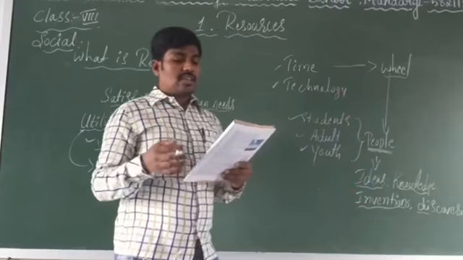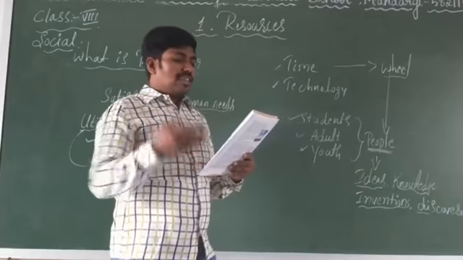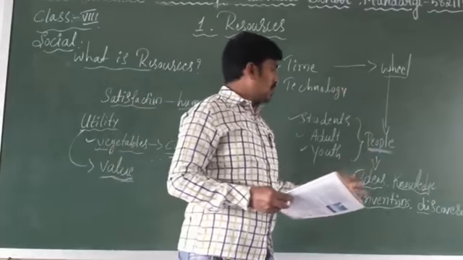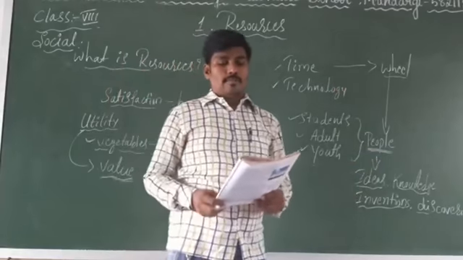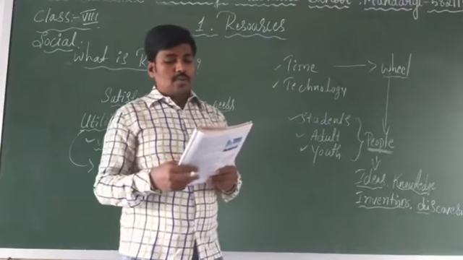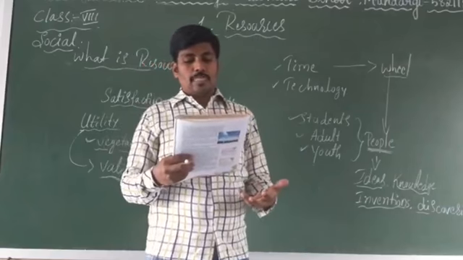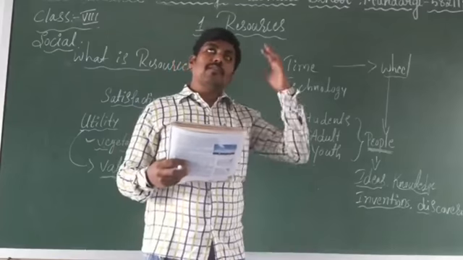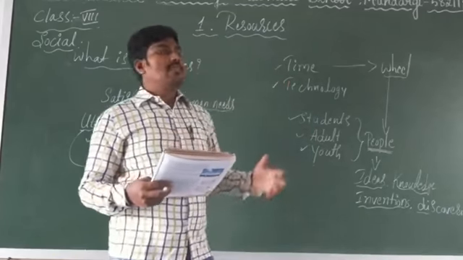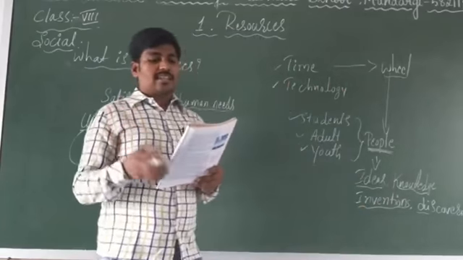That technology is very important, and this wheel is also playing a very important role in hydroelectricity, to generate electricity. When water falls from a very high place, there we use the wheel to generate hydroelectricity.